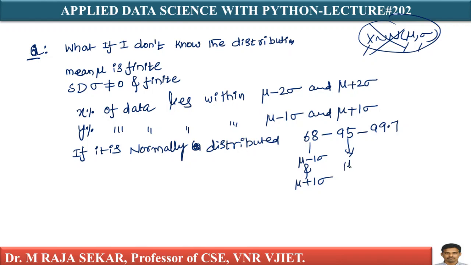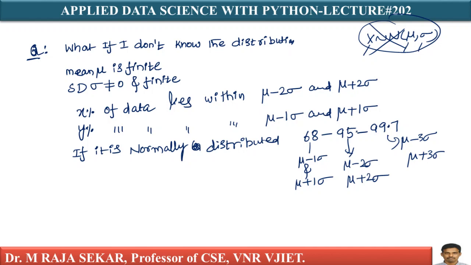Mu minus 2 sigma, mu plus 2 sigma. What about this? This is mu minus 3 sigma and mu plus 3 sigma. It means 68% of the data is in between mu minus 1 sigma and mu plus 1 sigma. 95% of the data is in between mu minus 2 sigma and mu plus 2 sigma. 99.7% of data lies in between mu minus 3 sigma and mu plus 3 sigma.